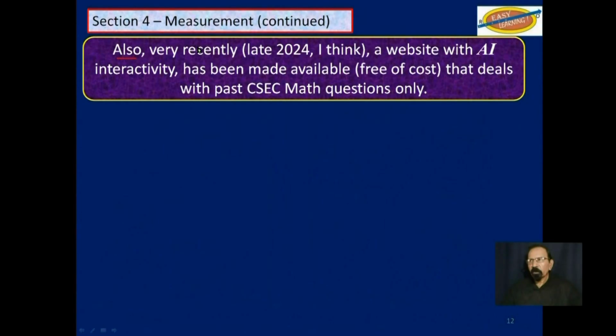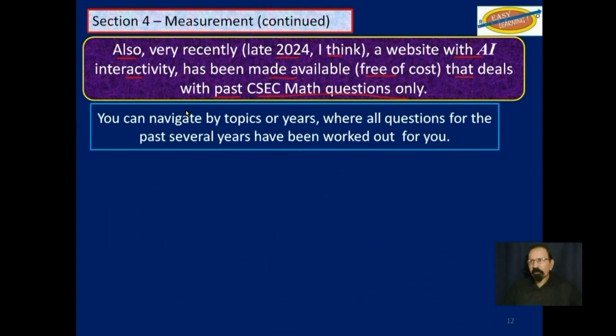Also, very recently, late 2024, I think, a website with AI interactivity has been made available free of cost that deals with past CSEC Math questions only, specifically from paper 2. You can navigate by topics or years, where all questions for the past several years have been worked out for you.